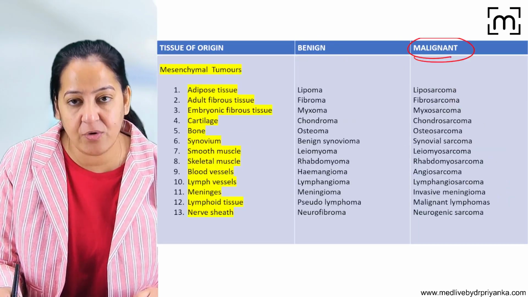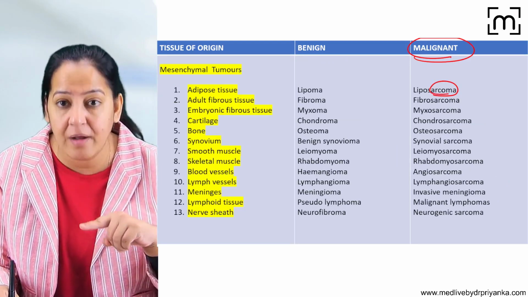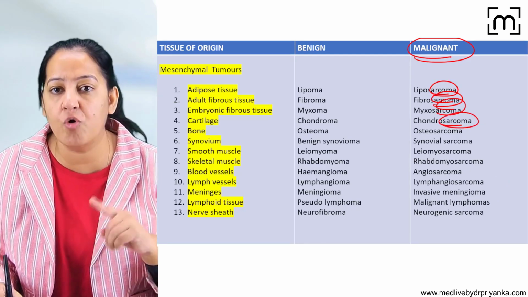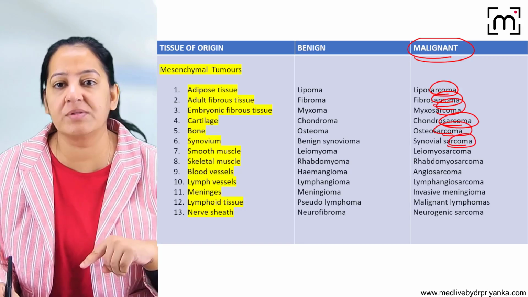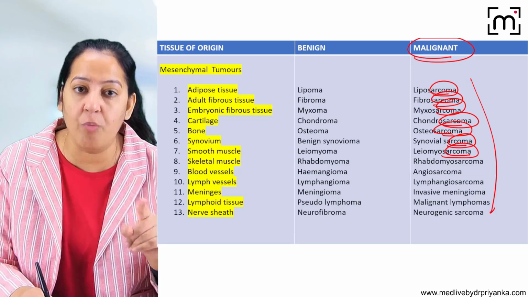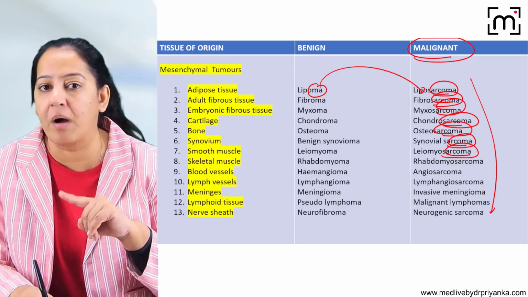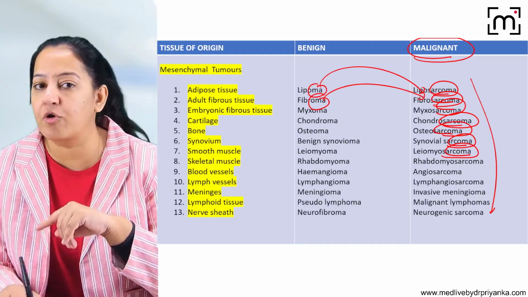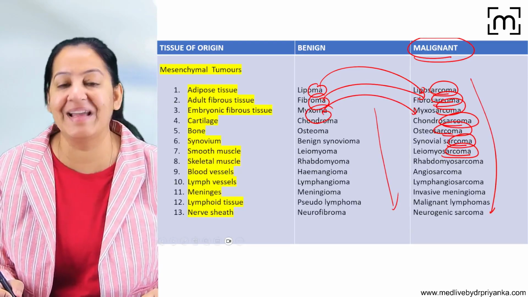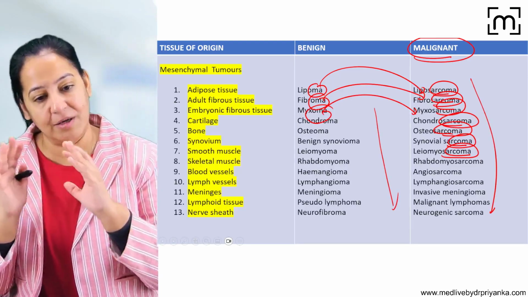If it is mesenchymal origin, it is liposarcoma, fibrosarcoma, myxosarcoma, chondrosarcoma, osteosarcoma, synoviosarcoma, leiomyosarcoma. Likewise, you can see. Now the benign version is oma: lipoma, liposarcoma, fibroma, fibrosarcoma, myxoma, myxosarcoma. Likewise, read the list completely. So learn the benign of all, learn the malignant of all.